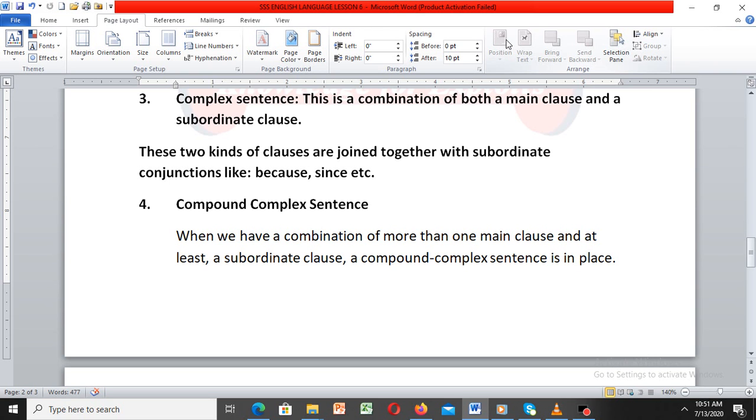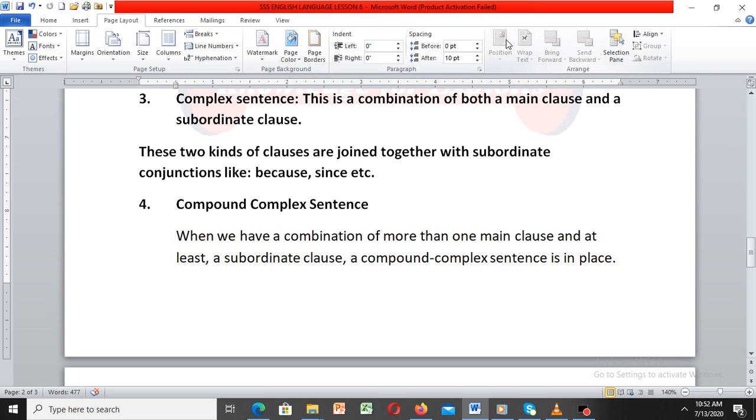Alright? Please get these examples down. If you are following, I want you to jot this down to ensure you are following. The first example of this complex sentence is this. The lady liked him because he faced his studies.